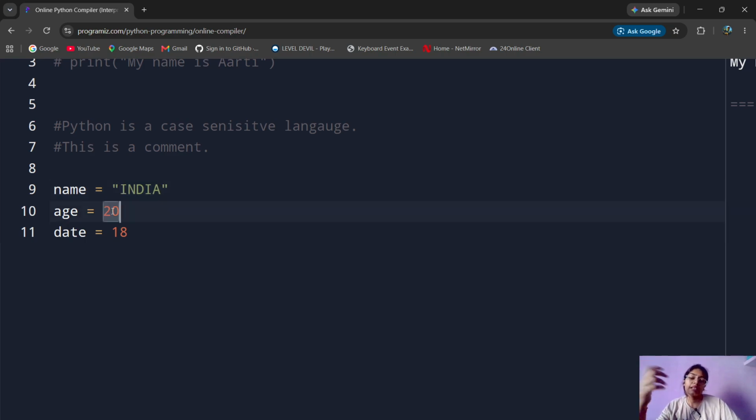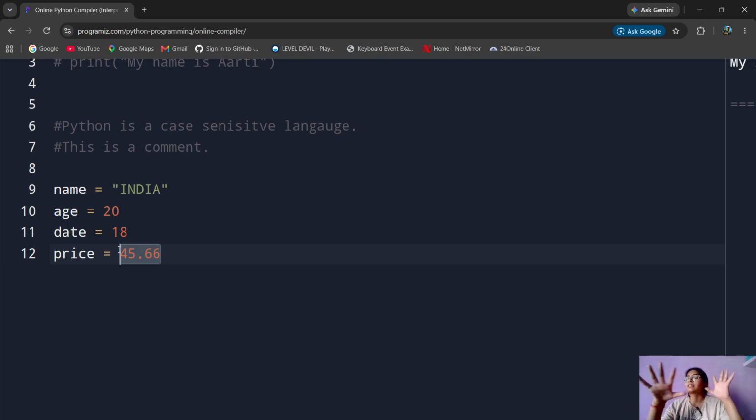Okay, and this is the integer data type. What is the integer data type? All the integers, 0 to 1, minus infinity to infinity, are called the integer data type. And like the price, if you write 45.66, this is a decimal, but in coding language we call it float.